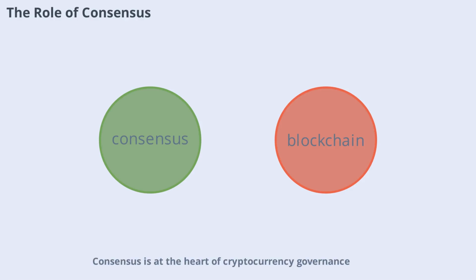Consensus is at the heart of cryptocurrency governance. It's the process by which participants agree on the state of the blockchain and any proposed changes. Different blockchains use different consensus mechanisms, such as proof of work or proof of stake. These systems ensure that decisions are made collectively and that no single party can dominate the process. Achieving consensus can be challenging, especially in large, diverse communities, but it's essential for maintaining trust and security in the network.